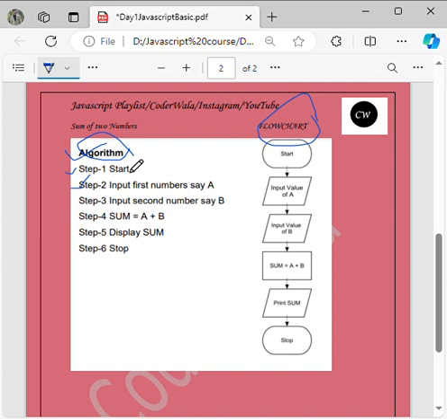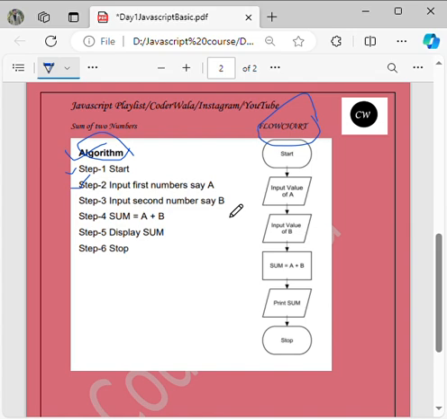We have to tell the computer, okay, add 2 plus 3. You can't say "add two numbers." That is not possible, right? You have to definitely tell it. Similarly, here you have to tell, okay, we have to take the input as A. Imagine that A can take any number like 2, 3, 4, right? Similarly, there will be another number.